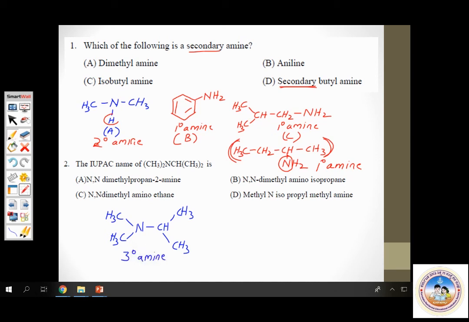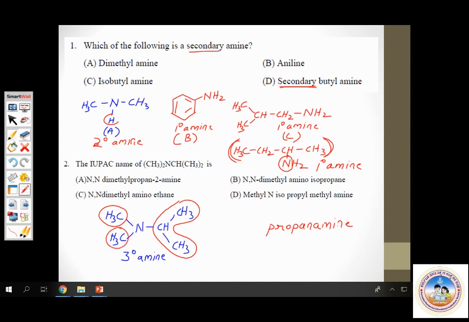Now, which is the longest chain here? The longest continuous chain of carbon atoms is this. So the root word is prop. It's a propanamine. Now, please observe there are two methyl groups directly attached to nitrogen atom.